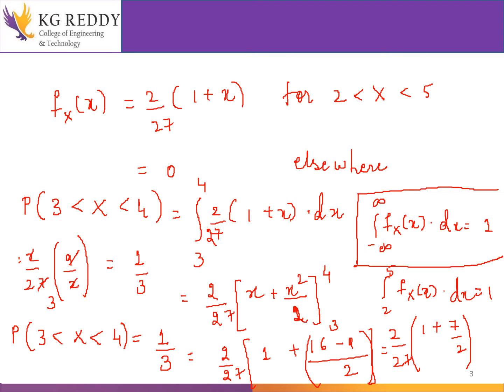So we have finished. We have found out the value of k and also the distribution from 3 to 4. Both the things we have found out for this problem.